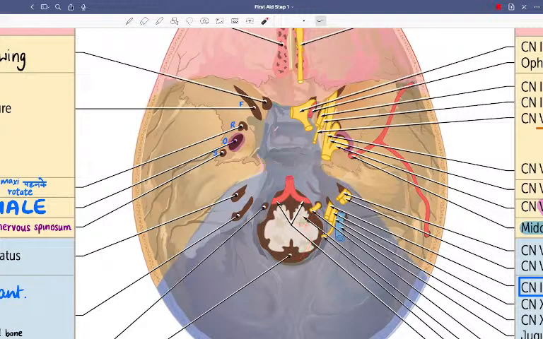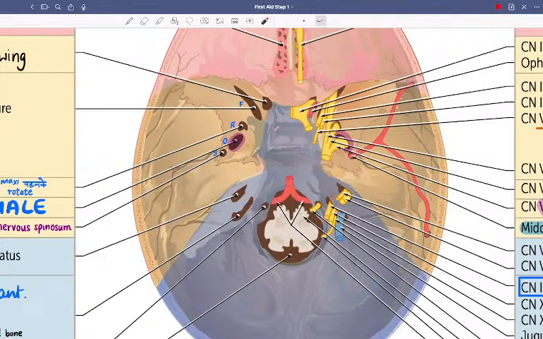And this is the temporal bone. So this is the internal auditory meatus. We have the vestibulocochlear nerve going, and the 7th nerve also. Here obviously the 7th nerve, and this is the 12th nerve. So 7th, 8th is done. So 9, 10, 11. This is probably 9, 10, 11.